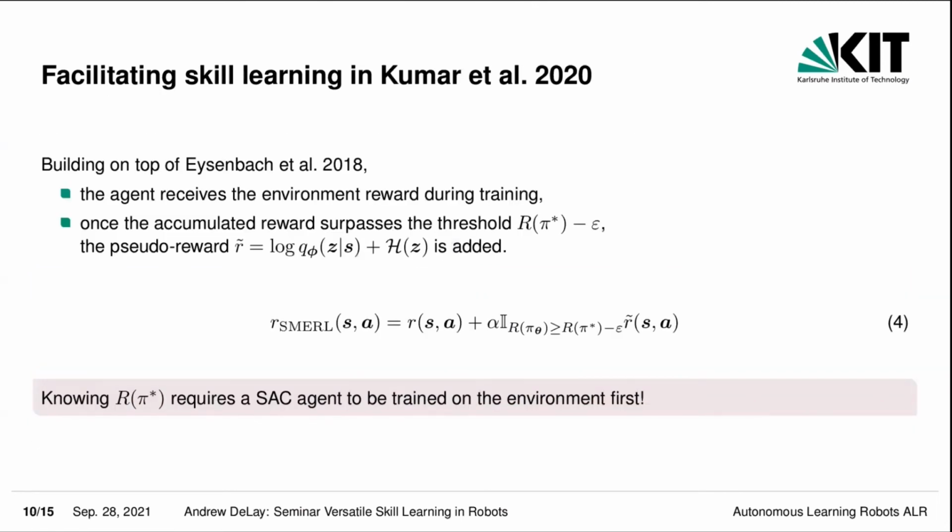Kumar and others, they build on top of Eysenbach's approach, but actually give the environment reward during training. And they have the following idea: give the environment reward, and as soon as the accumulated reward surpasses a certain threshold, we add the pseudo reward from Eysenbach and others as a bonus. And this requires us to know the optimal reward, which requires us to train the Soft Actor-Critic agent without any skills on the environment first, which increases the computational effort needed.